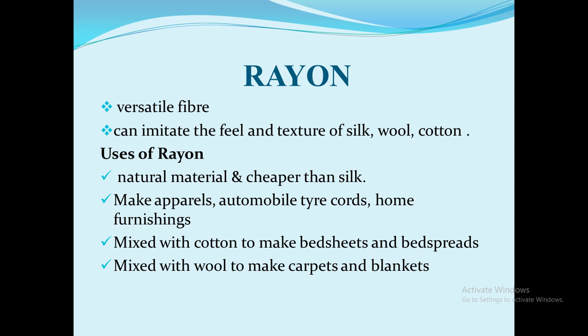The nature of this rayon is that it is cheaper than silk and it can be woven like silk fibers. It can also be dyed in a variety of colors, and we can use it to make apparels, automobile tire cords, home furnishing, etc. And we can mix this rayon with cotton to make bed sheets and bed sets, and we can mix it with wool to make carpets and blankets.